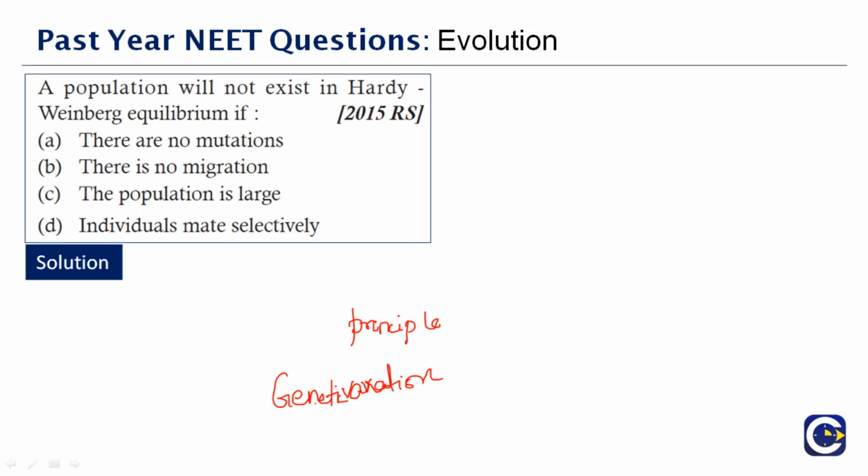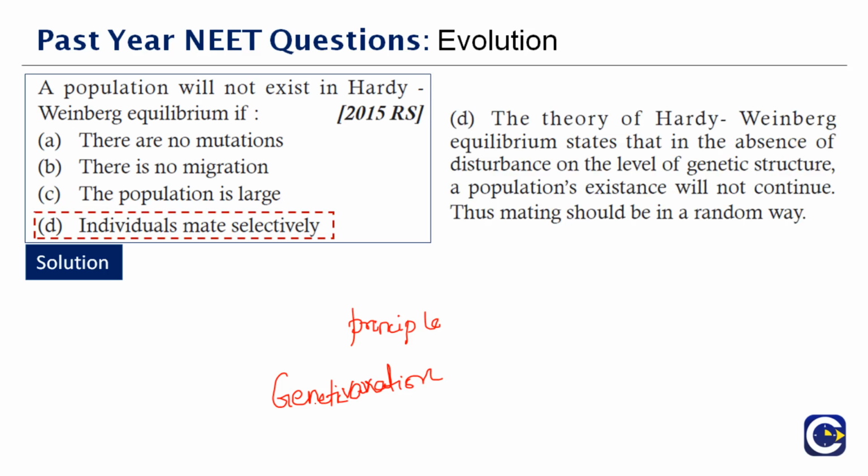So what is the answer here? Option D. Individuals mate selectively. The theory of Hardy-Weinberg equilibrium states that in the absence of disturbance in the genetic structure, a population's existence will continue. Thus, mating should be random. Therefore, the right answer is option D.